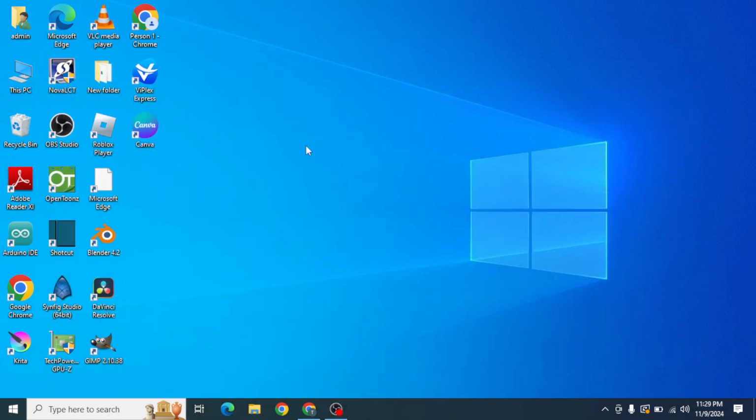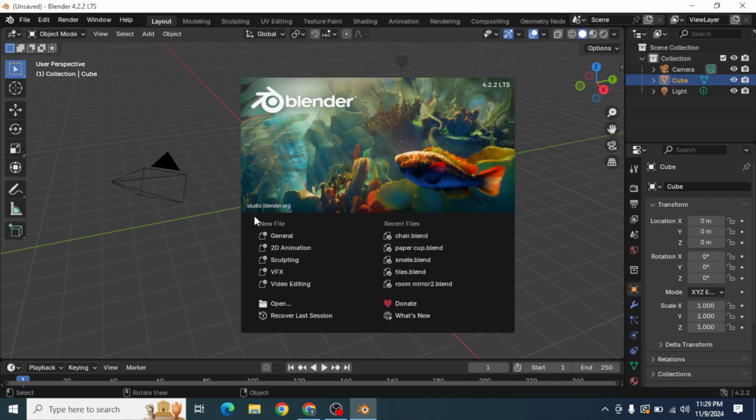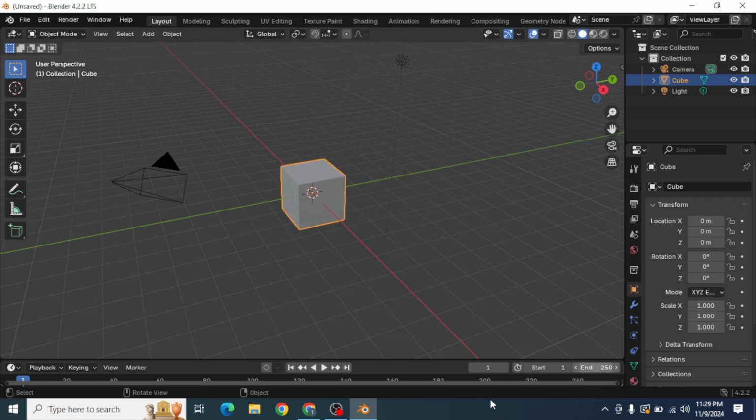Hello everyone. In this video we are going to design a 3D model of a simple wooden chair using Blender. First open Blender. The Blender version I'm using here is 4.2. Okay. Delete the default item by pressing A and X.